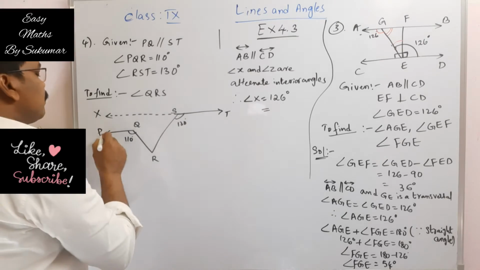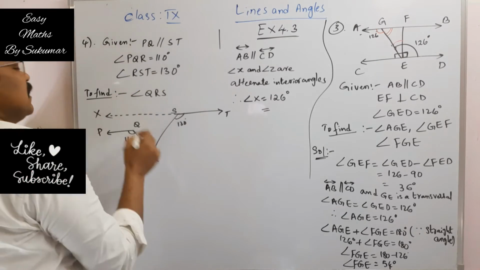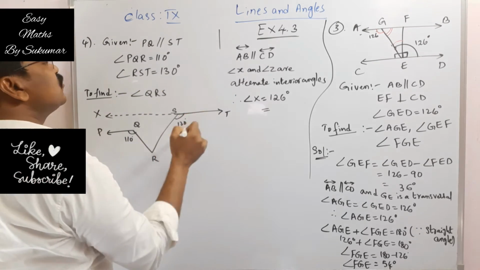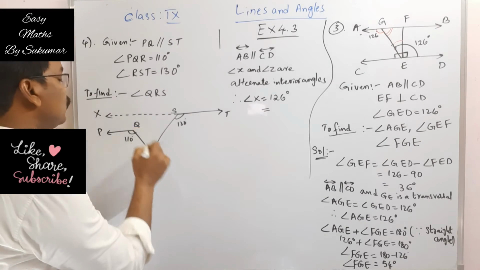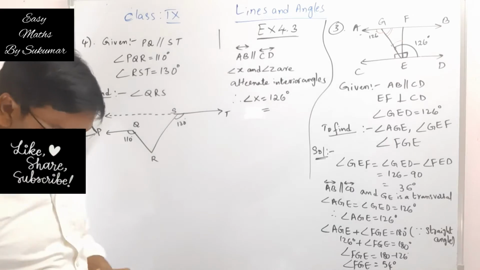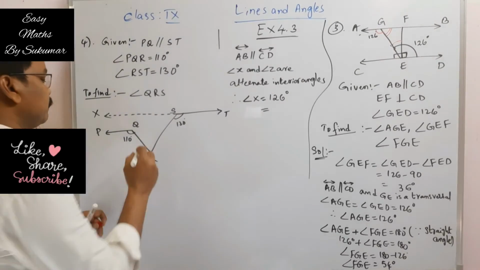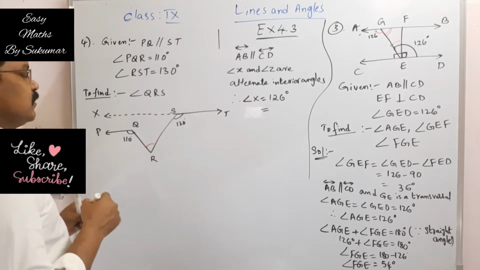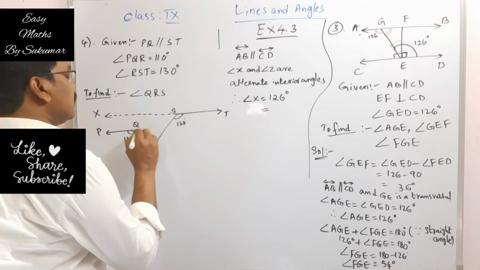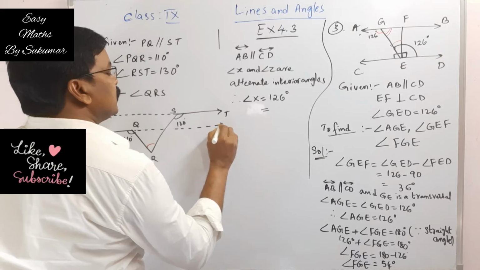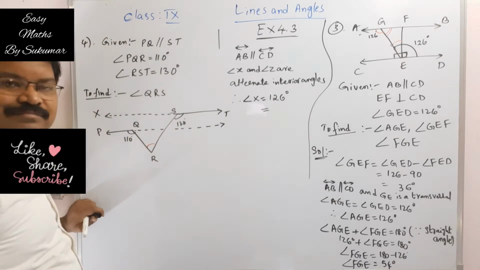Right. Now angle PQR is 110 degrees and angle RST is 130 degrees. What we have to find here? Angle QRS. That means we have to find this angle here. Right. Now what we do here? If we produce this line here, these two lines are parallel.